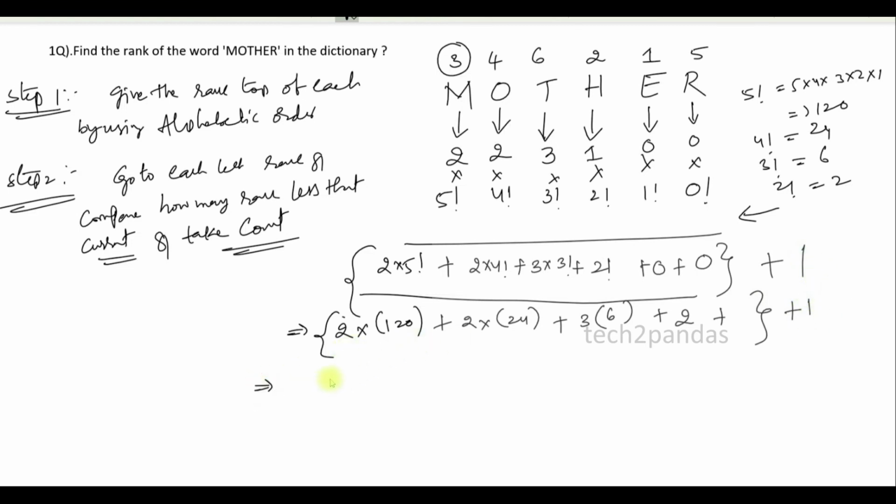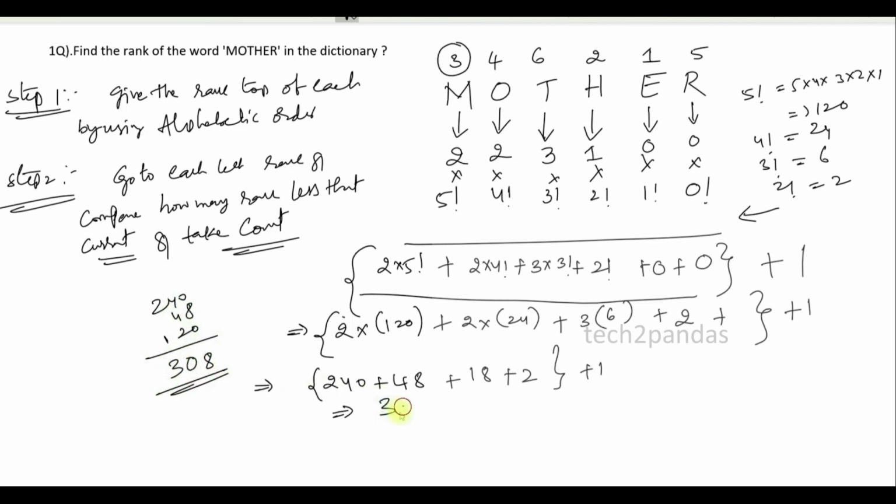Okay, 2 into 120 nothing but 240. Plus 2 into 24 nothing but 48. Again 6 threes are 18, plus 2. The final answer we need to add 1. So 240, 48, 18 plus 2 is 20. So 8, 10, 308. So 308, plus 1 we need to add. 308 plus 1 is nothing but 309. So the rank of the word MOTHER is nothing but 309.